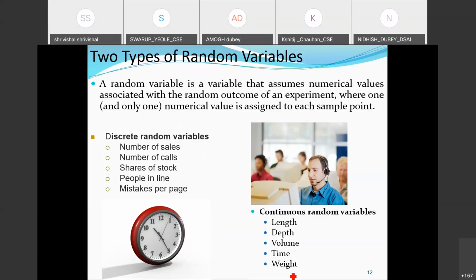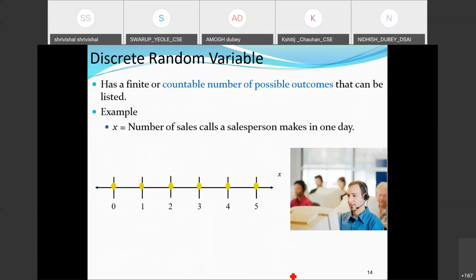So this means these are all the possible options. Let us define. A discrete random variable has a finite or countable number of possible outcomes that can be listed. For example, the number of calls a person makes in one day. That is countable: you can count that salesperson A makes 10 calls, salesperson B makes 15 calls, like that. So this number is countable.